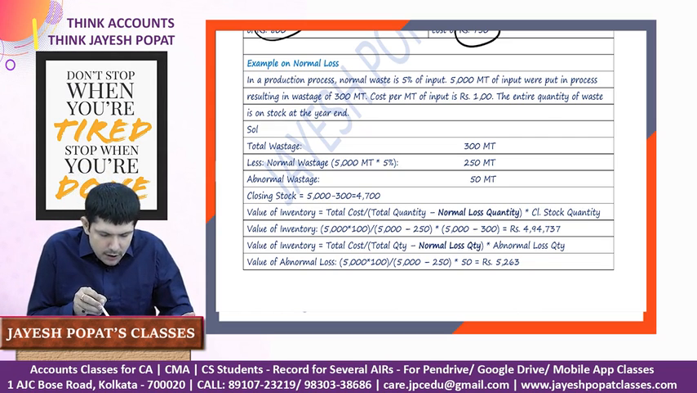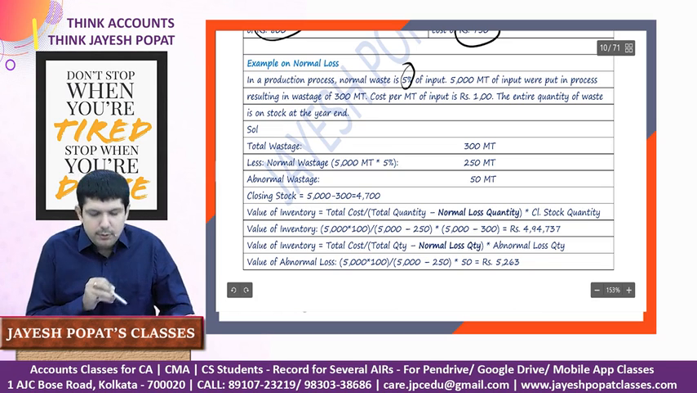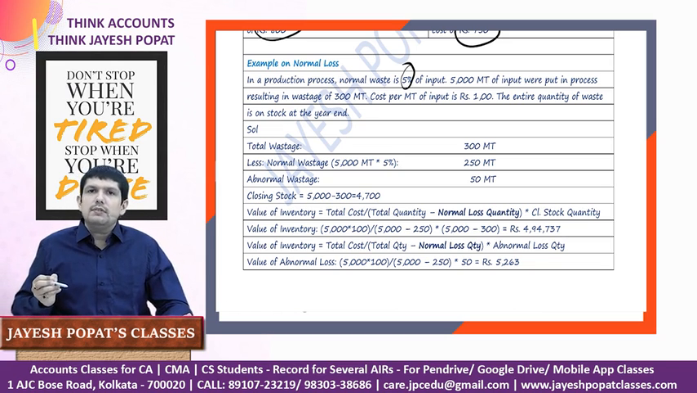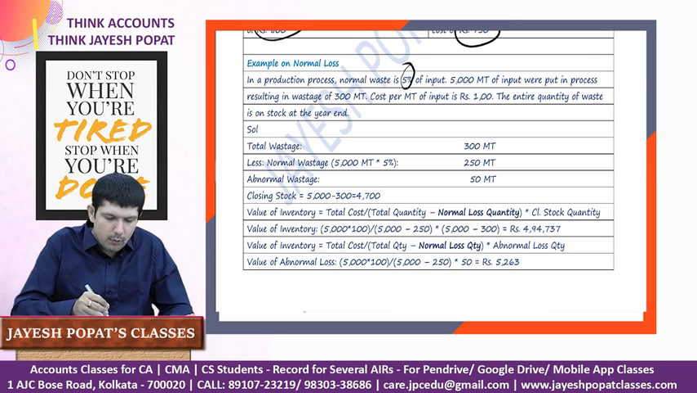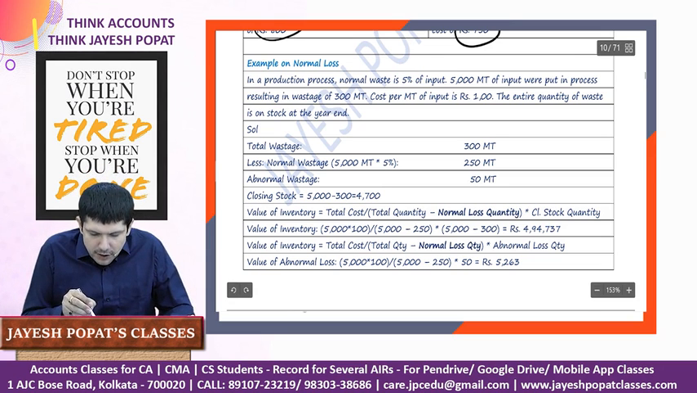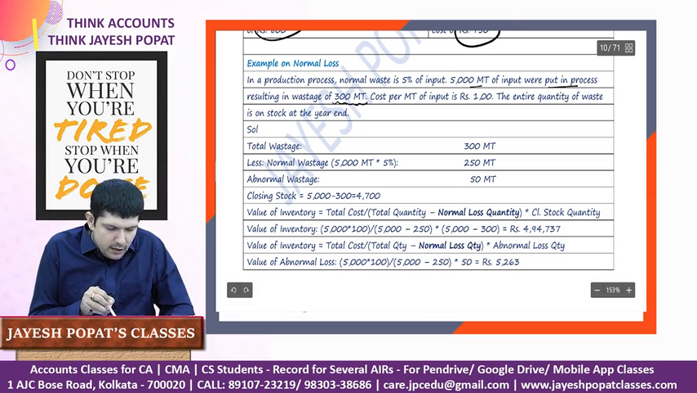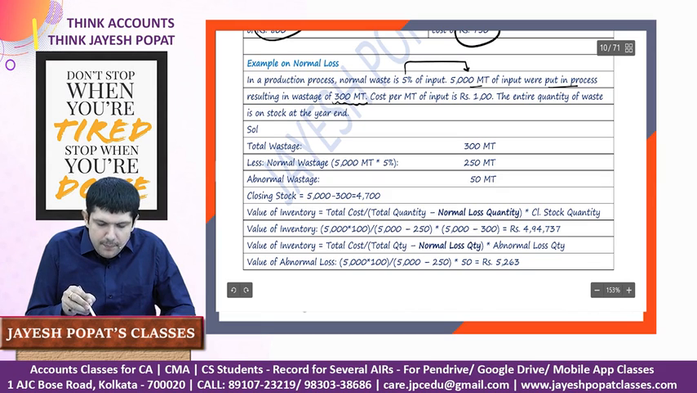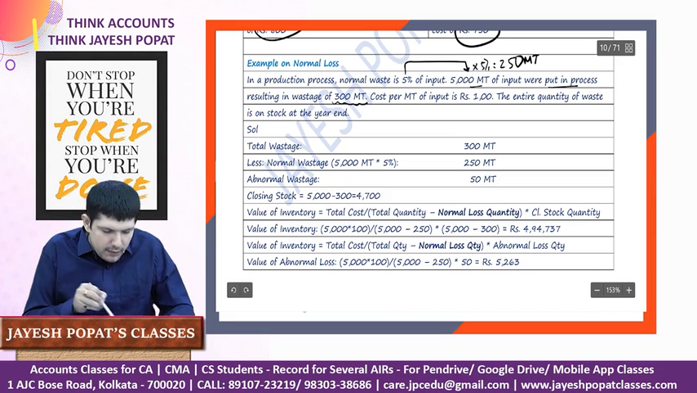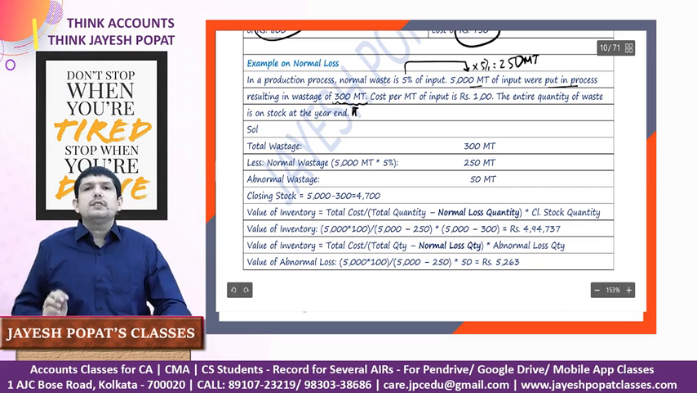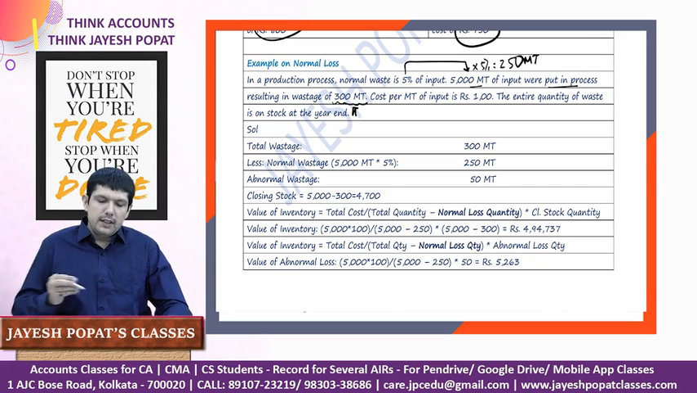In the production process, normal wastage of input is 5%. So to the extent of 5% we'll consider it as normal, and normally this is unavoidable in nature. 5,000 metric ton of input were put in the process, resulting in a wastage of 300 metric ton. So on the basis of normal wastage, 5,000 metric ton into 5%, the normal wastage would have been 250 metric ton, but the actual wastage is 300 metric ton. So we have abnormal wastage of 50 metric ton, which is the difference between 300 and 250.